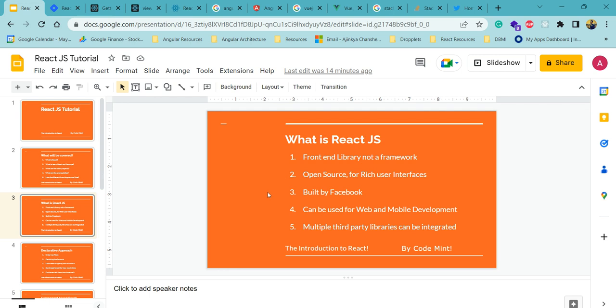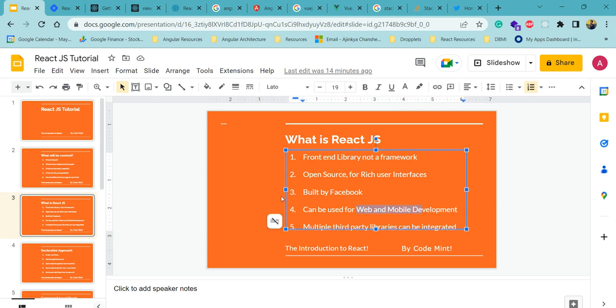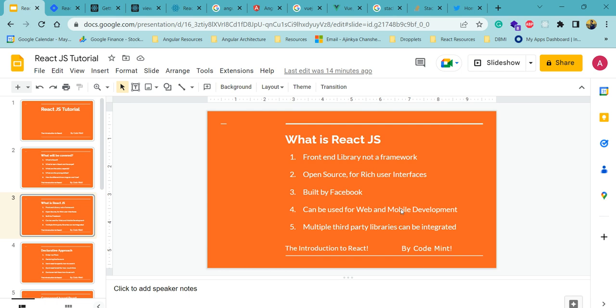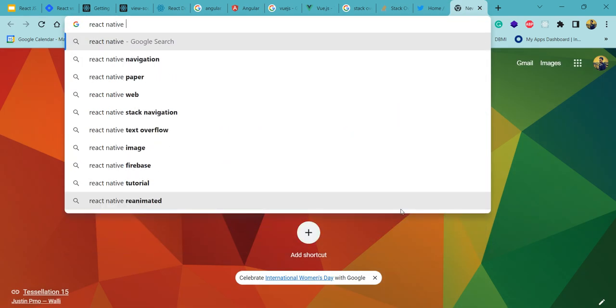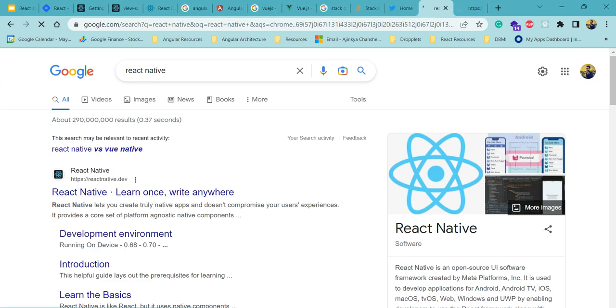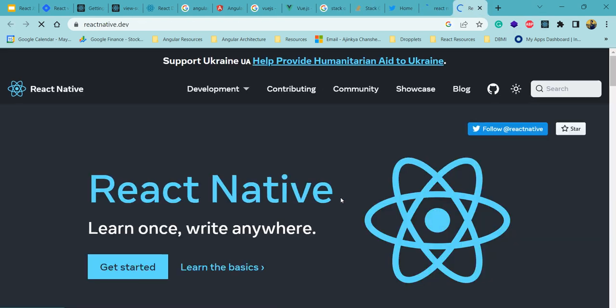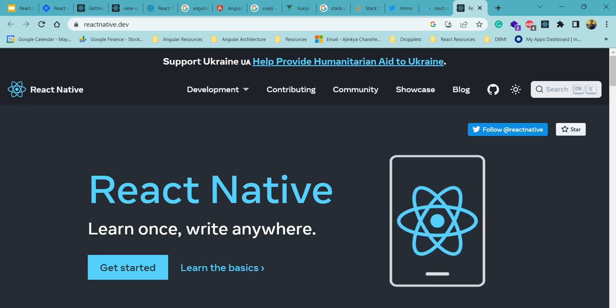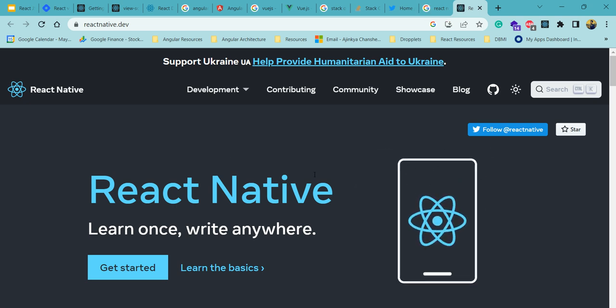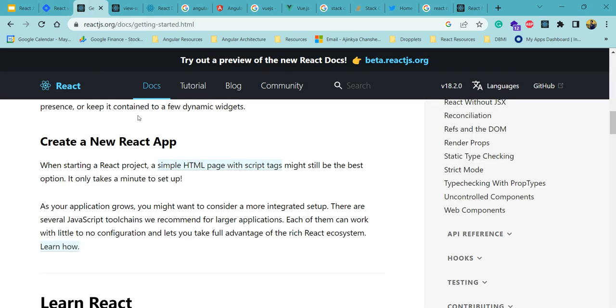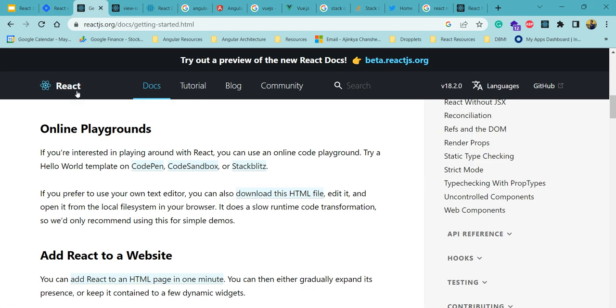The main feature of React.js is that you can build web as well as mobile applications using React. To build mobile applications, you have an alternative, that is React Native. This is another stream of React where you can build your mobile applications and make your responsive applications. And for web applications, you have to come to React, that's React.js.